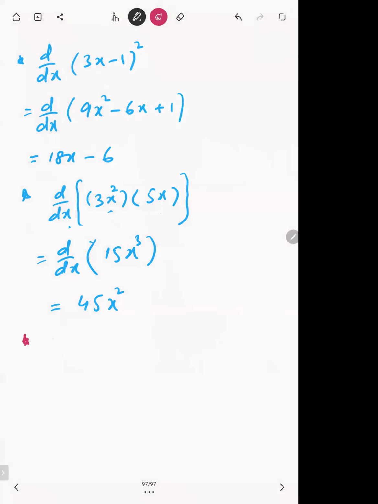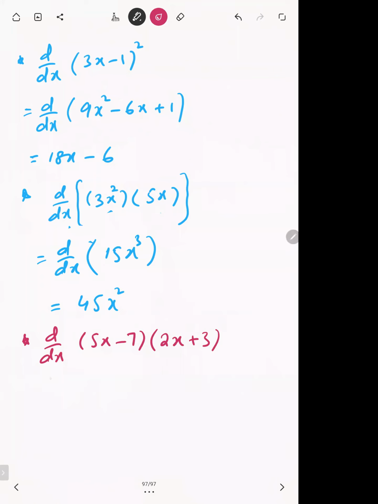If we have another example of this, like 5x minus 7 getting multiplied with 2x plus 3, how will you differentiate this? We cannot differentiate 5x minus 7 separately and 2x plus 3 separately because they are multiplying. There is no rule that in multiplication, differentiation acts separately.